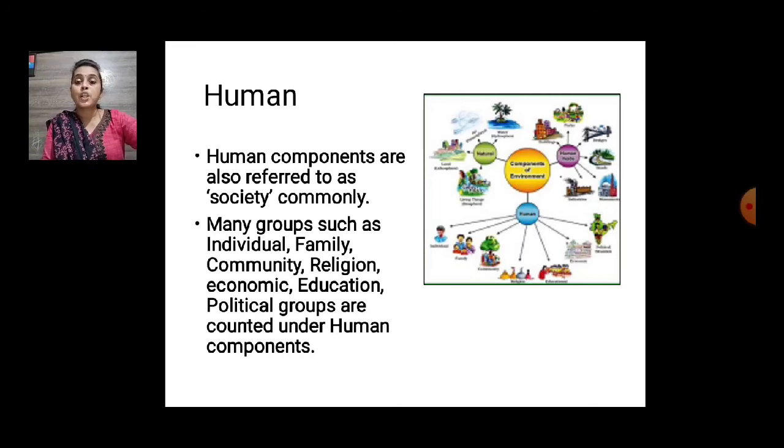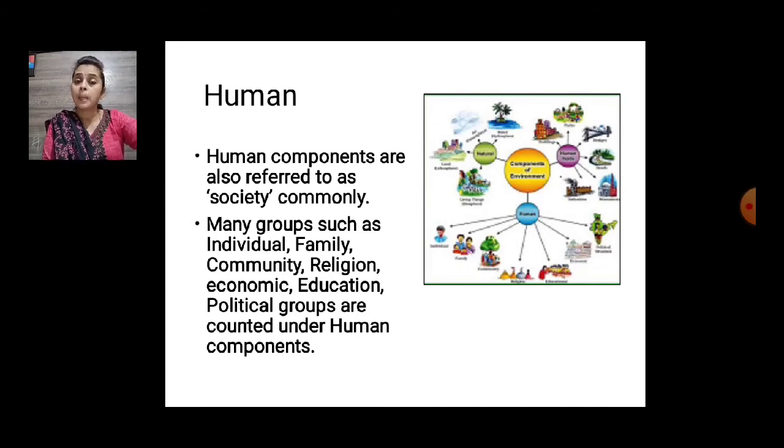There are many groups such as individuals, a group of family, community, religion, an economic group, an education group, a political group. Totally they are all considered to be human.